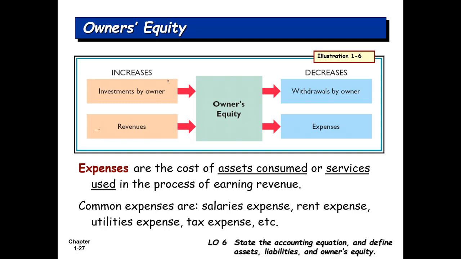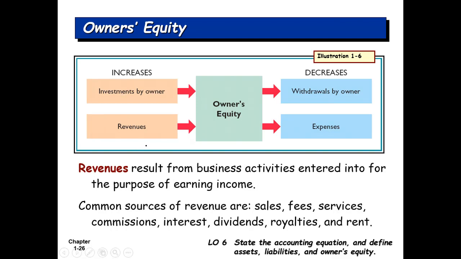Okay, so owner's equity. Owner's equity increases with two things. Number one, if the owner invests into the business in the form of money or any other asset, the owner's equity will increase. Number two, revenues. Here we need to understand what revenues are. Revenues are basically the result from business activities entered into for the purpose of earning income. The key term here is to earn income.